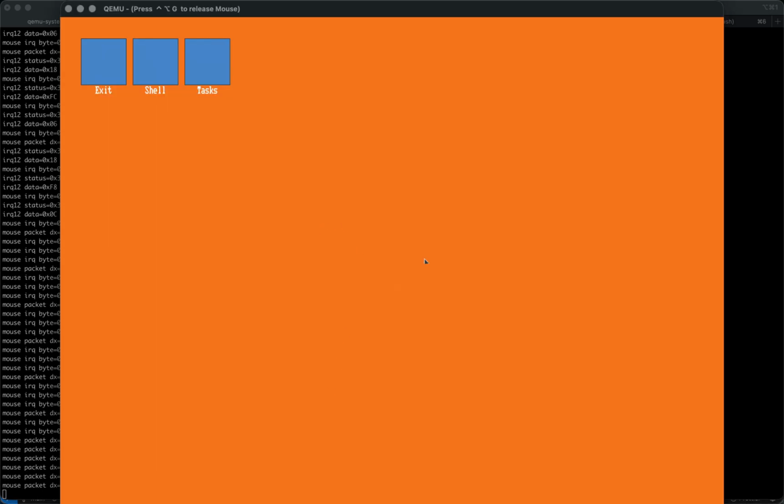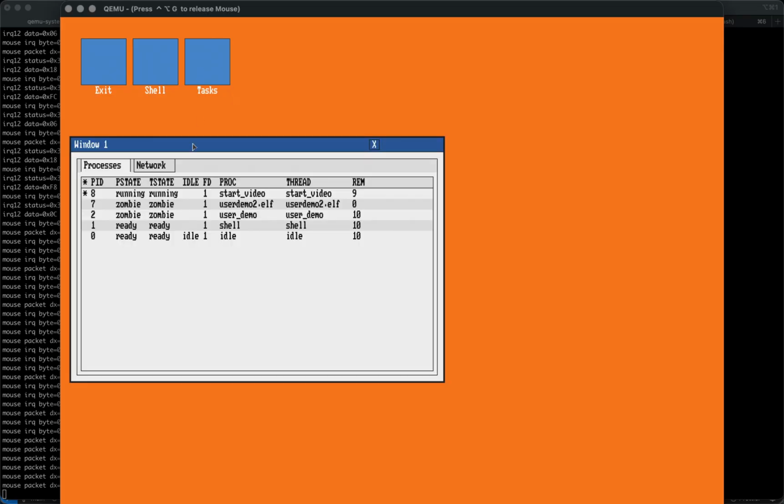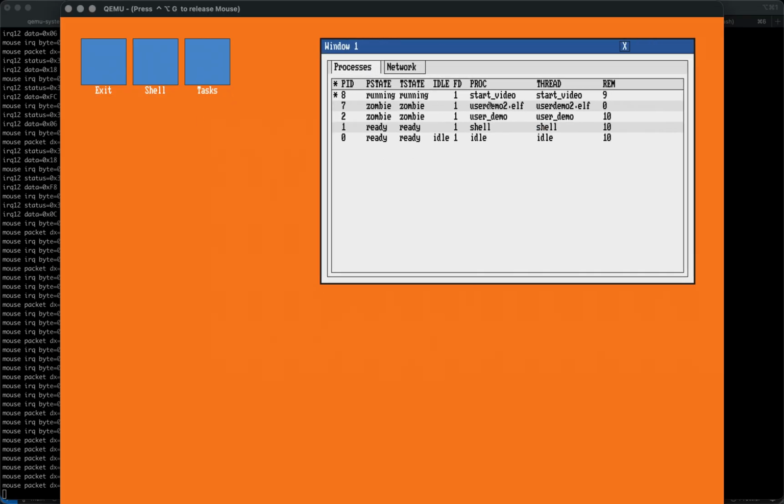So here is our little video mode. So we're going to start our task manager. So we can see those things running. We've still got a bit of an issue with process cleanup, as you can see here. So they're shown as zombies.